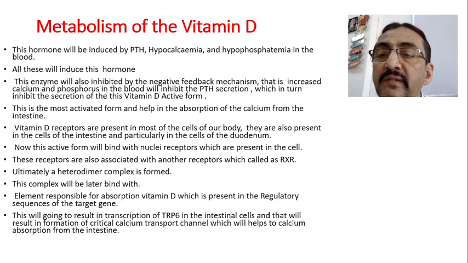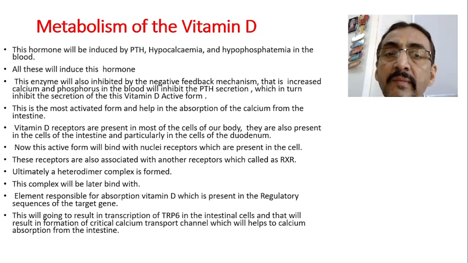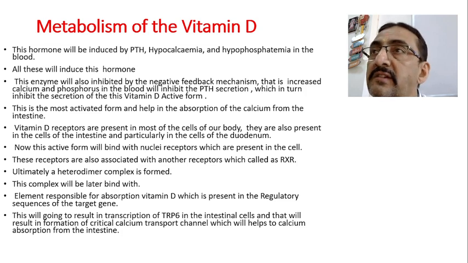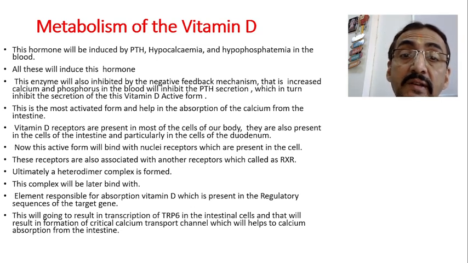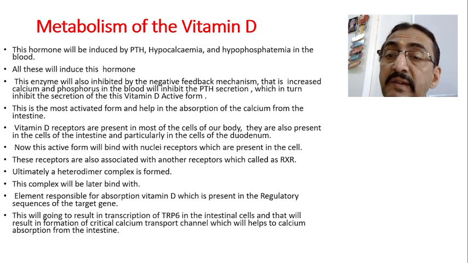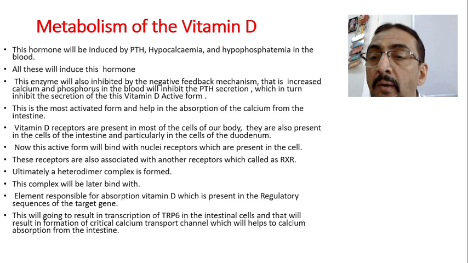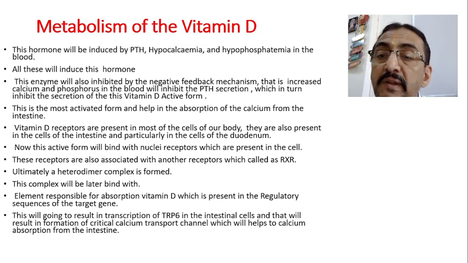They are also present in the cells of the intestine, particularly in the cells of the duodenum. Most of the calcium absorption will take place there, because almost all the body cells contain receptors for vitamin D, especially the intestinal cells, especially in the duodenum, which contain more. Now this active form will bind with the nuclear receptors which are present in the cell. These receptors are also associated with another receptor called RXR. Ultimately a heterodimer complex is formed,